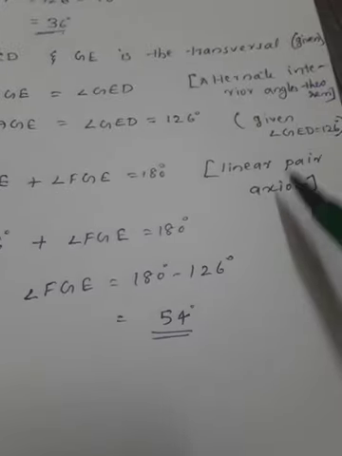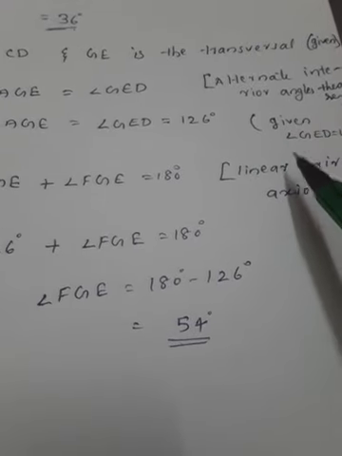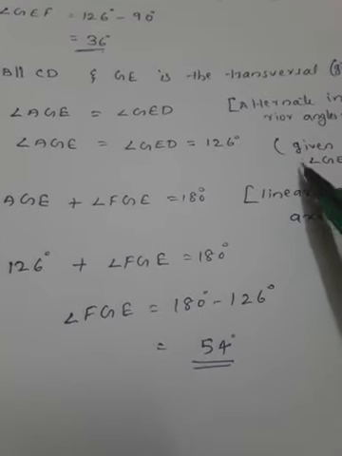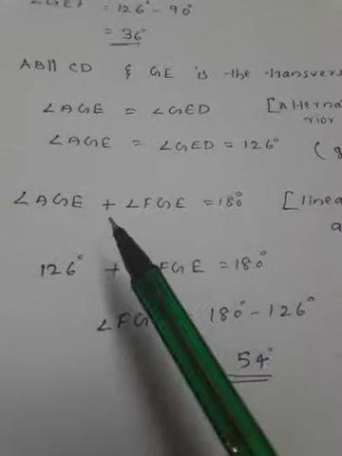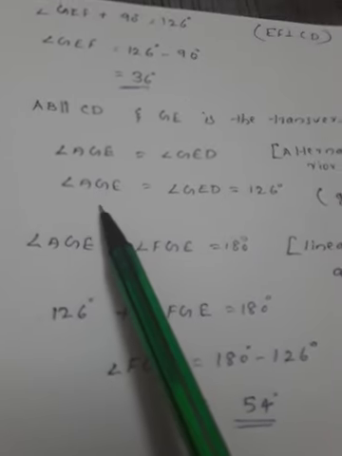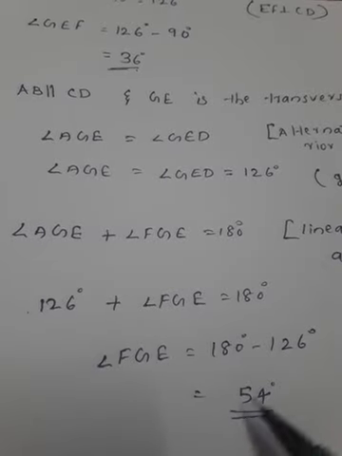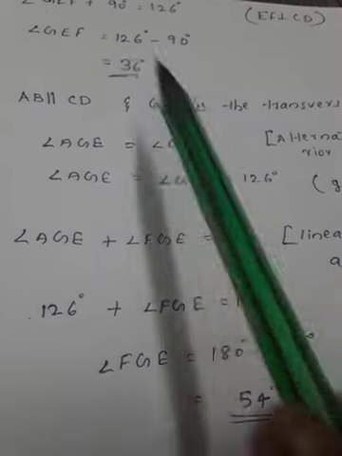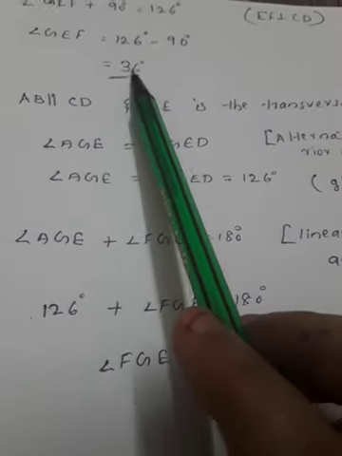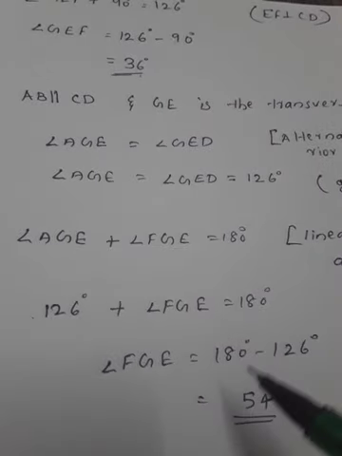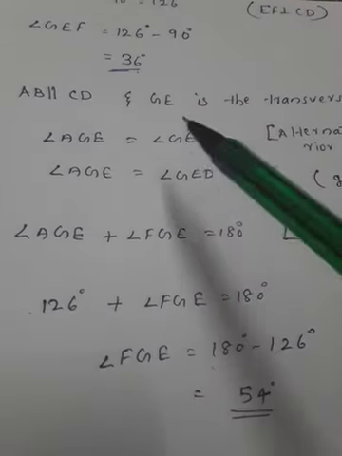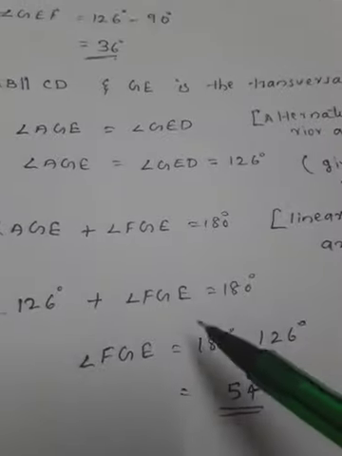Okay, those reasons you want to write in the brackets. Mention them in the bracket. So here we got the value of AGE as 126, FGE as 54 and GEF as 36. These three are the question, find these three. Okay, so we got these answers.